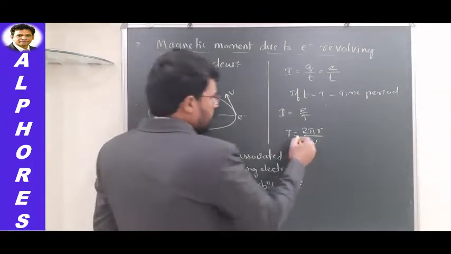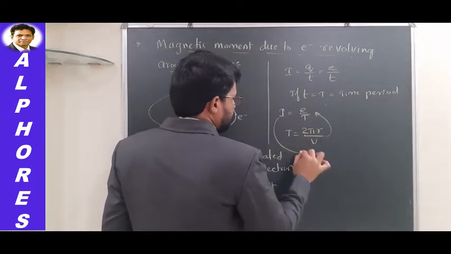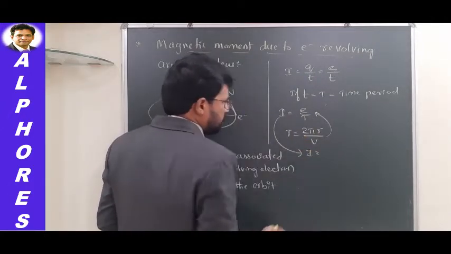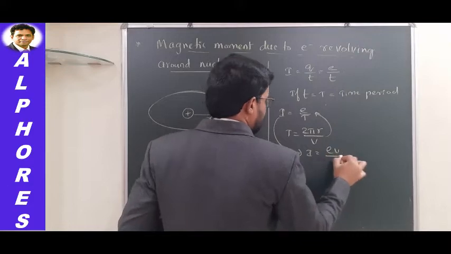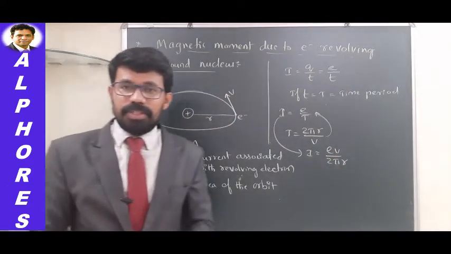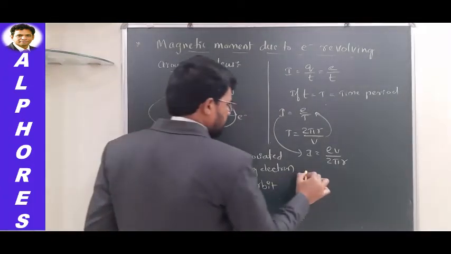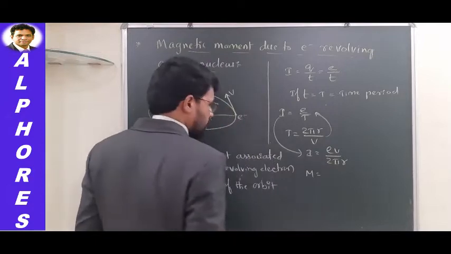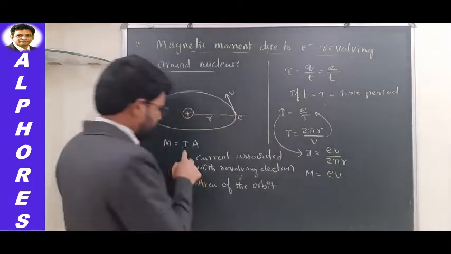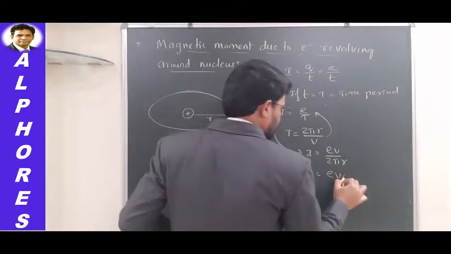Now I will substitute this T in the equation. Then I becomes e v by 2 pi r. So this is the expression for current associated with the electron revolving around the nucleus. Now using this equation, the magnetic moment M can be expressed as e v by 2 pi r in place of I, and A I'll keep as it is.